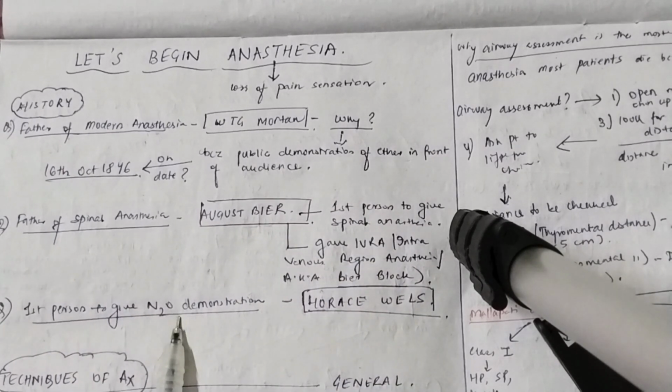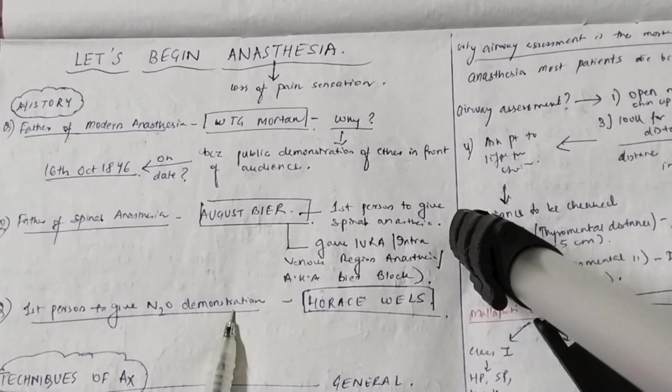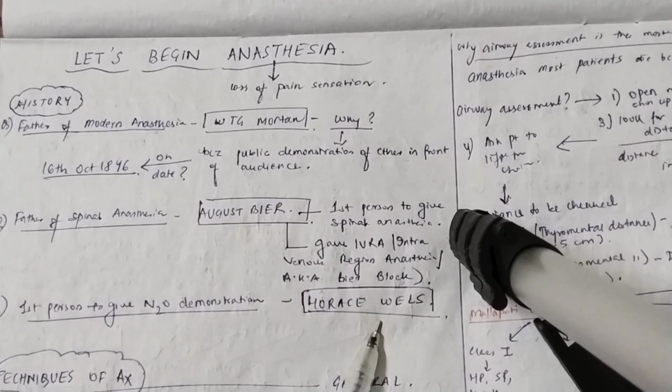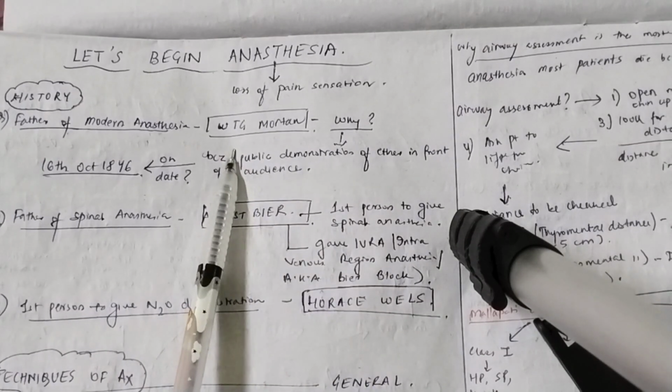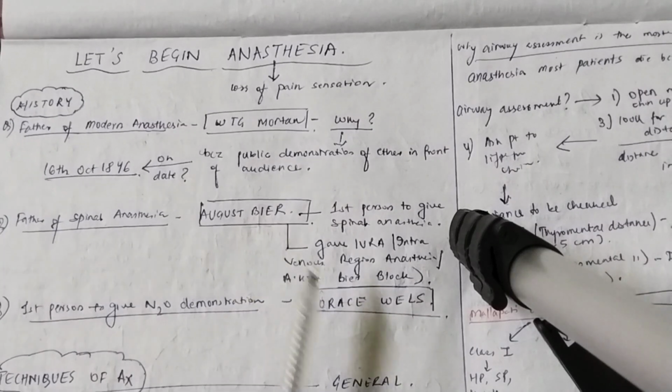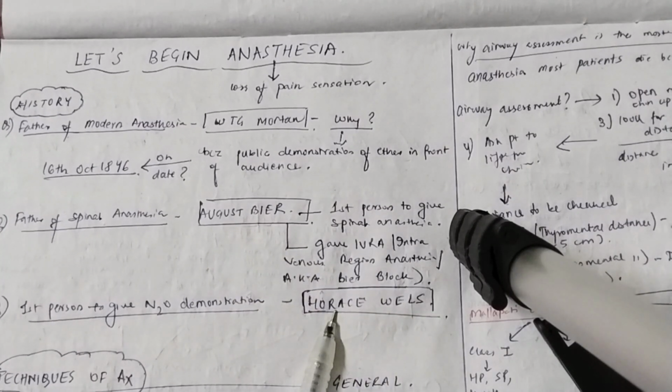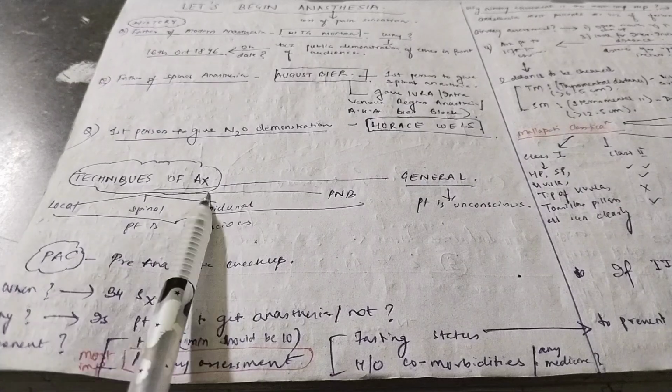Now, the third MCQ which comes: the first person to give N2 demonstration was Horace Wells. So you have to remember 3 scientists' names: W.T.G. Morton, the father of modern anesthesia; August Bier, father of spinal anesthesia; and Horace Wells, who was the first person to give N2 demonstration. Next up is the techniques of anesthesia.